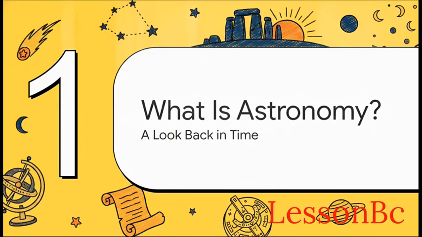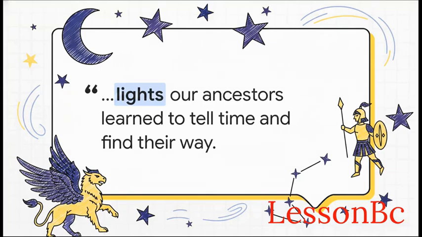What is astronomy? Long before modern astrophysicists were using high-tech satellites to measure dark matter, our ancient ancestors were looking up at the exact same sky. The stars were, quite literally, the lights our ancestors learned to tell time and find their way by. They looked at these seemingly random scatterings of stars and mentally grouped them into recognizable shapes, what we now call constellations. By naming them after gods, heroes, or animals, they basically built a brilliant, reliable map to navigate the night.